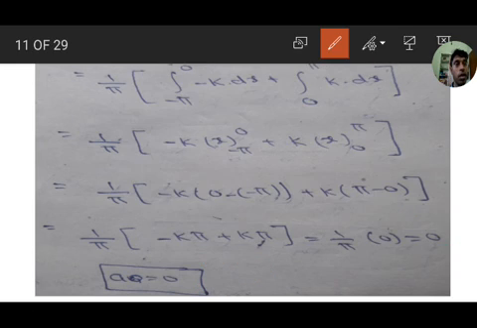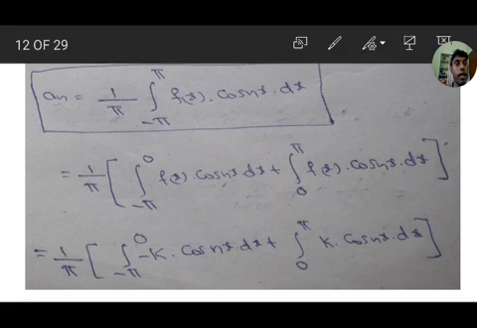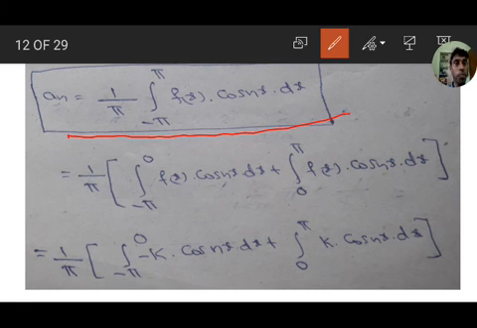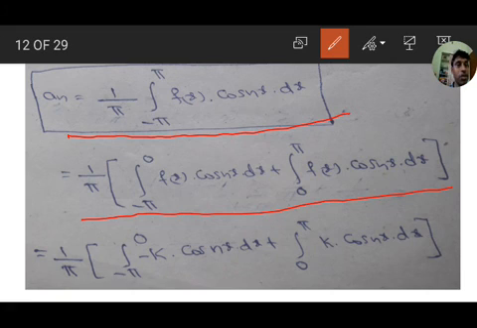Okay. Next, an equals 1 by pi integration minus pi to pi f of x into cos nx dx. Again we have to divide the integration into 2: 1 by pi into minus pi to 0 f of x cos nx dx plus 0 to pi f of x into cos nx dx. In minus pi to 0 the f of x value is minus k, and in 0 to pi the f of x value is k.